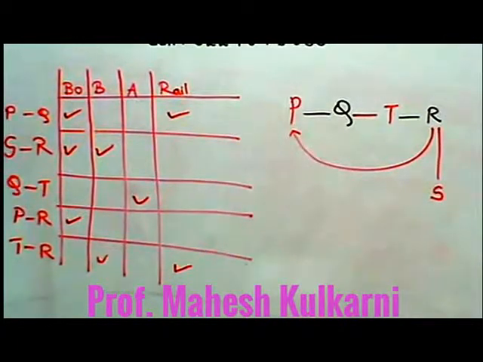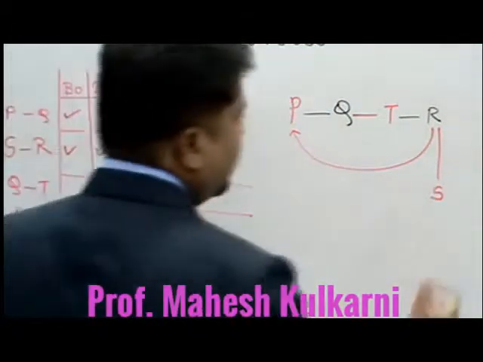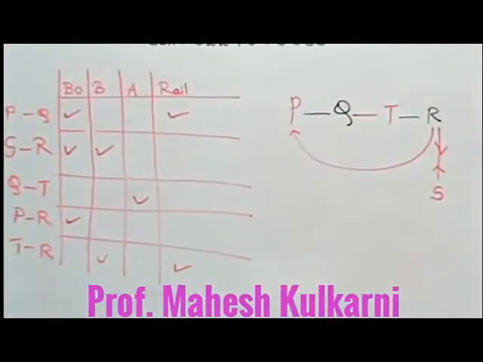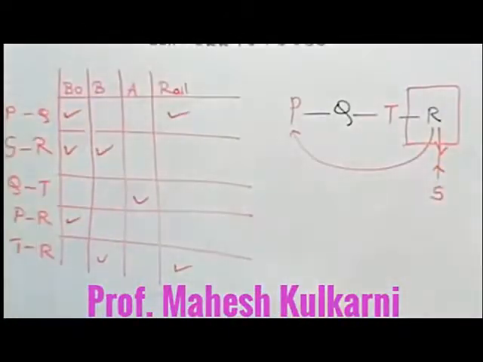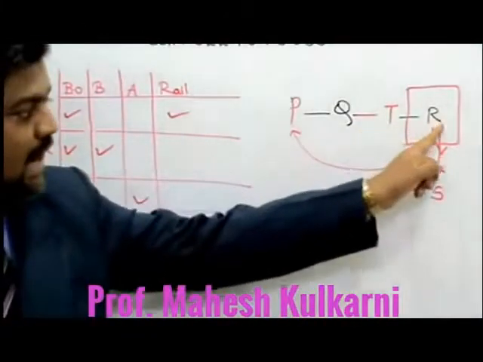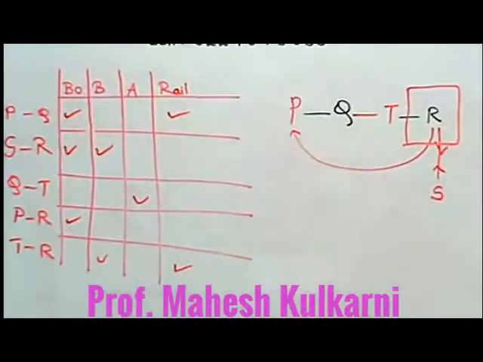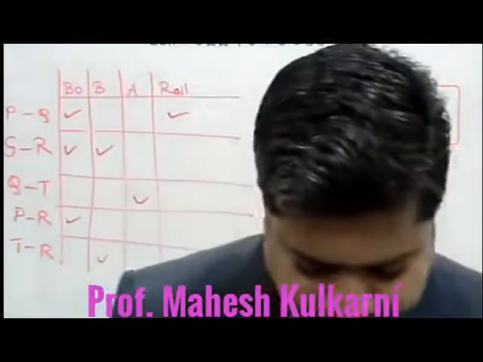Now R to S. From S there is only one option, that from S the person must return back to R. So this is the way the person travels from R to S and returns back to R. And from R the person can travel straight away to P. So the answer is R, because this place is visited twice, from T to R and from S to R. So 2 times the person is visiting R. Check the options, you will get option R.